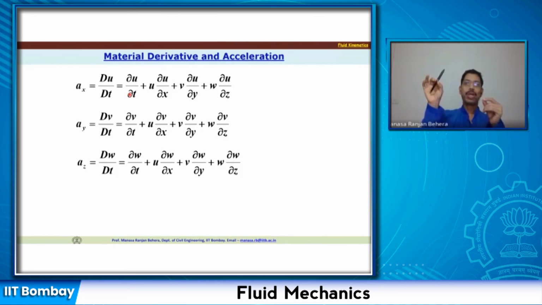Change in the temperature, advected by u. Similarly, in the y direction the gradient is ∂T/∂y, advected by the velocity v. So v ∂T/∂y, and in z direction w ∂T/∂z. Here in this case, what we have considered is the velocity itself. So it is u ∂u/∂x, v ∂u/∂y, w ∂u/∂z. All right.